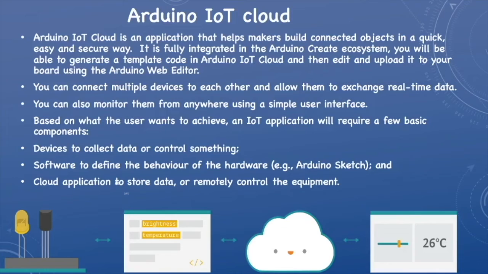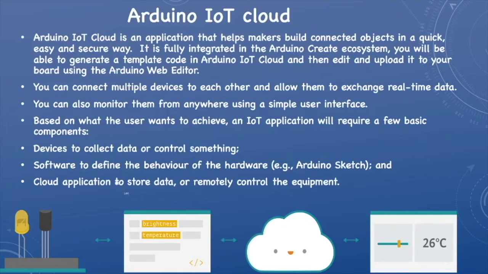Based on what the user wants, an IoT application will require a few basic components. The figure below shows all these components. First one is the devices, which are used to collect data or control something. Second is software, which defines the behavior of the hardware. Then comes the cloud application to store the data or remotely control the equipment.